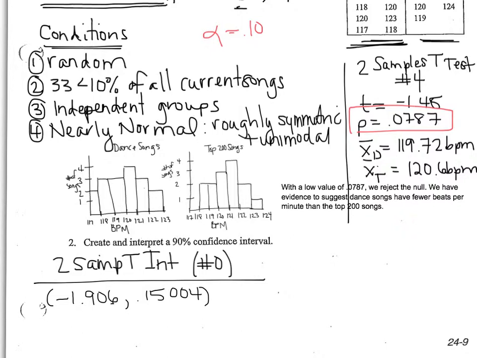Based on this interval, since I had dance songs first, and I have a negative here and then a positive value, my concluding sentence is a little bit trickier. So we would say we are 90% confident that dance songs average between 1.9 fewer beats per minute to 0.15 more beats per minute than the top 200 songs.